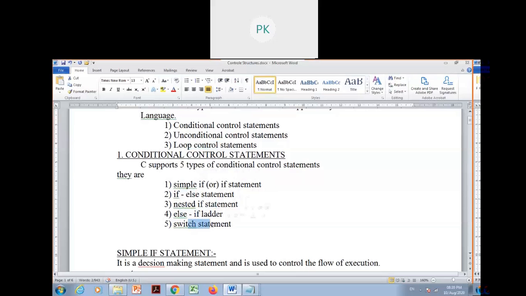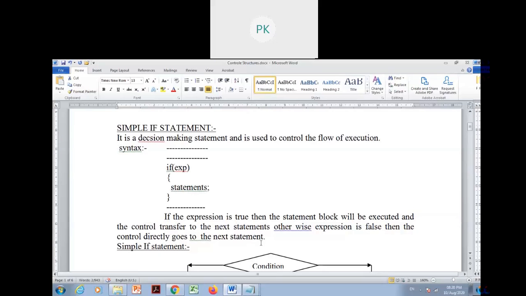Let's see the structure of the if statement. This is the if structure. What is the use of this if structure? We can check the condition, we can check the value, we can write an expression to see whether it is true or not. If it is true, we can write a block of statements, some information within this if statement. This exp is nothing but expression. We are writing an expression in the if condition. That is called the if condition.